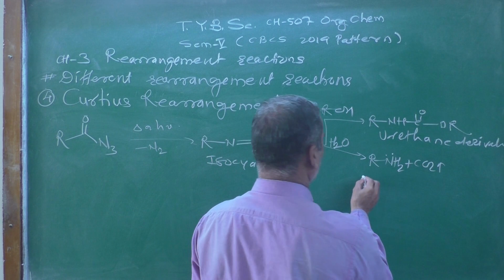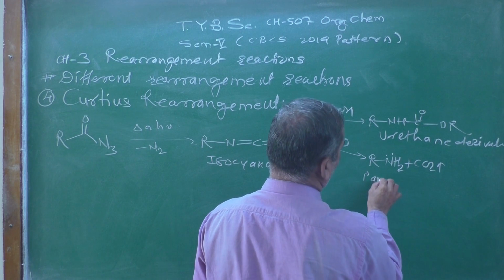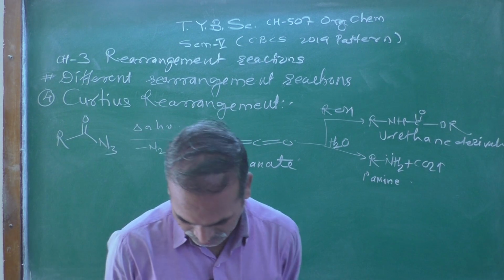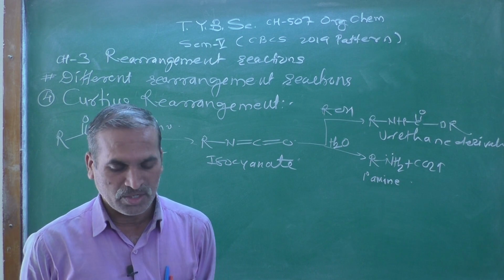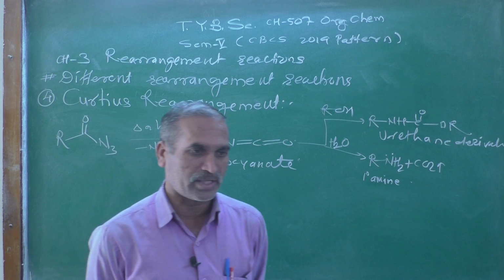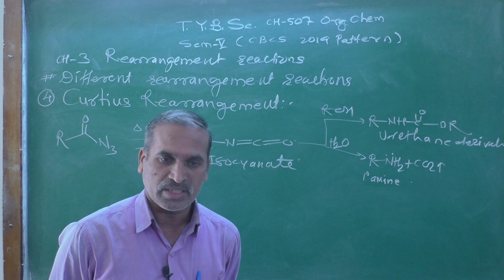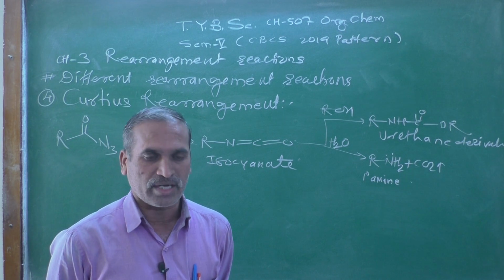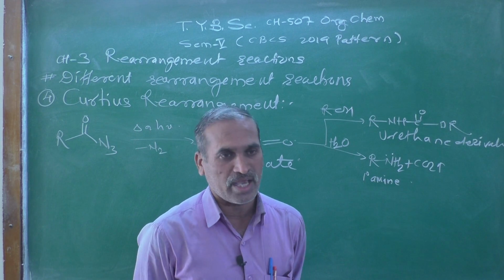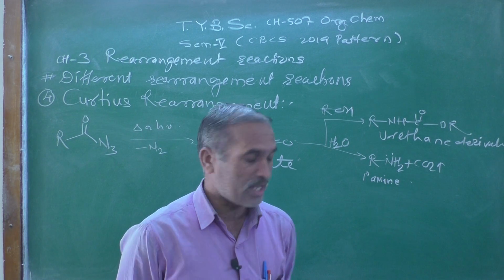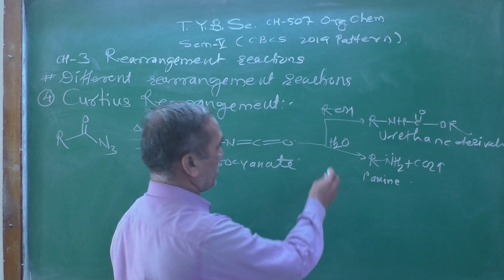The resulting compound obtained will be called a primary amine, and this reaction is a step down reaction. One carbon atom is less as compared to the starting material, so that type of organic reaction is generally termed a step down reaction. Here we are getting a primary amine.